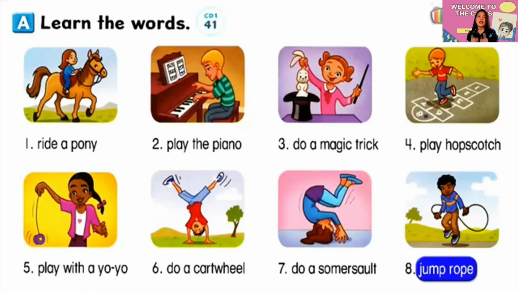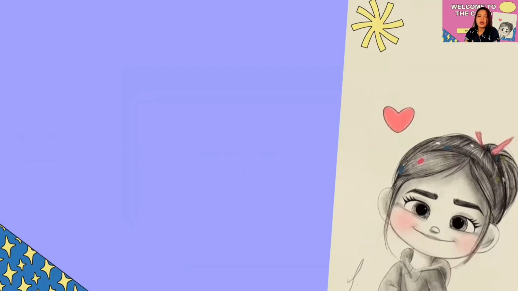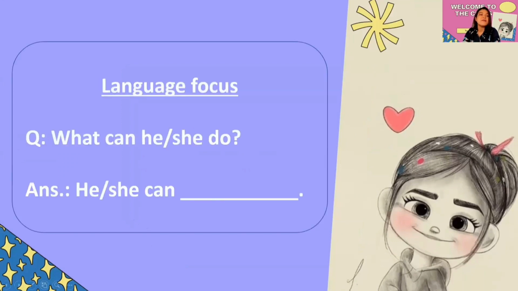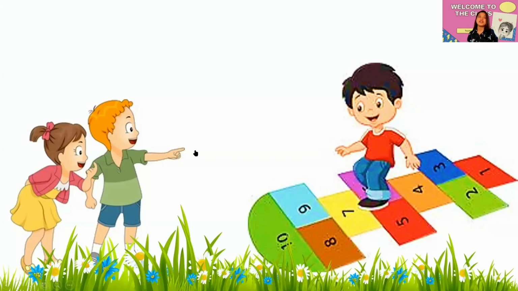Very good. So now, let's begin to use our language focus for this clip. Our language focus is, again, what can he or she do? When we say he, we are referring to a boy. When we use she, we're referring to a girl. Okay? Perfect. So let's proceed with our first picture for our language focus.